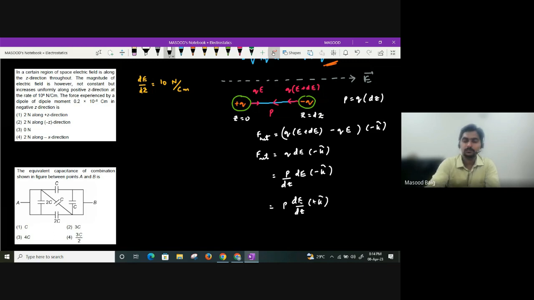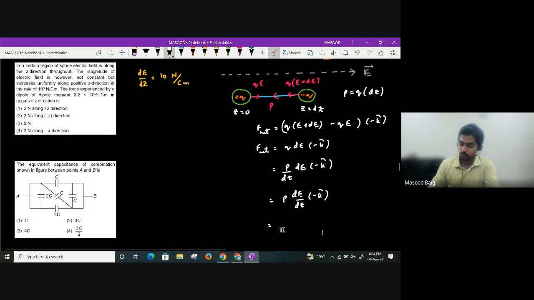So where will the net force be? It will be along negative z direction. As you can see, there is only one option stating negative z direction, so you can directly write that. So how much is the p value? 0.2 into how much is the p value here?